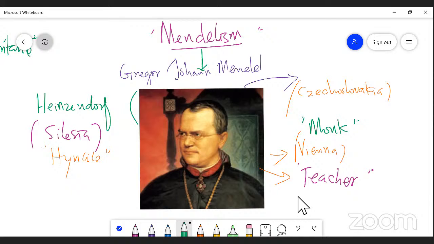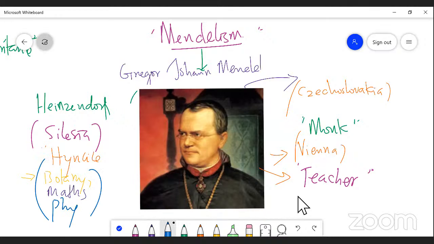Actually, he spent more time in the garden. Then he concentrated more on the study of plants, that is botany, and mathematics, and physics. So he concentrated more and more on the study of plants, mathematics and physics.